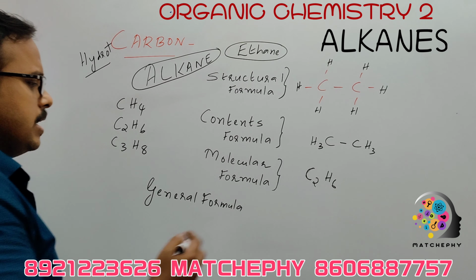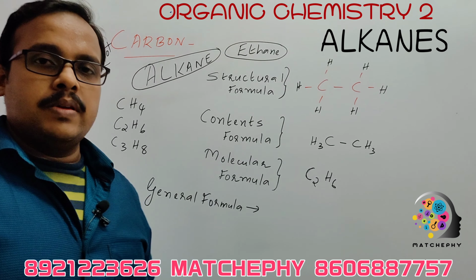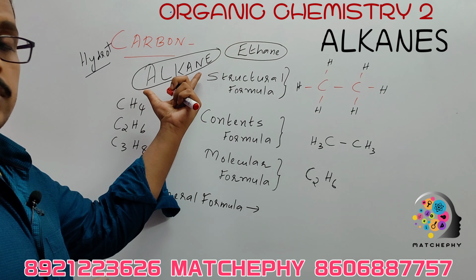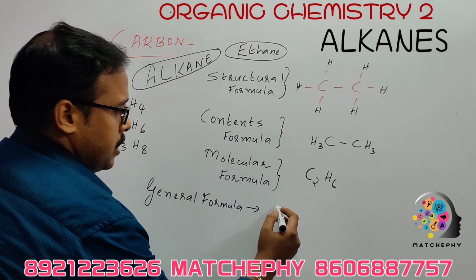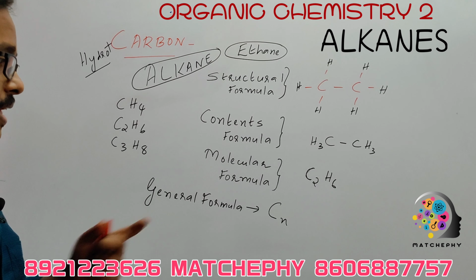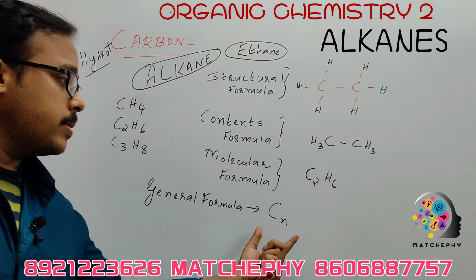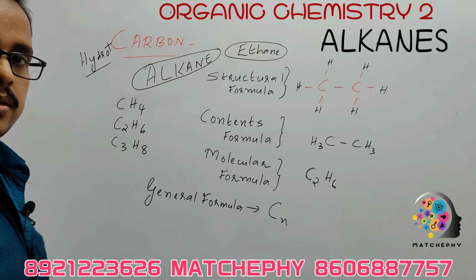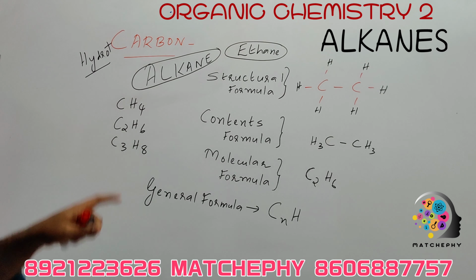What is a general formula? General formula is like algebra in maths. Here, we're trying to get a formula for coining these alkanes. That means if there are n carbon atoms, then for becoming an alkane, this hydrocarbon should follow this general formula. If there are n carbon atoms, then how many hydrogen atoms should there be?